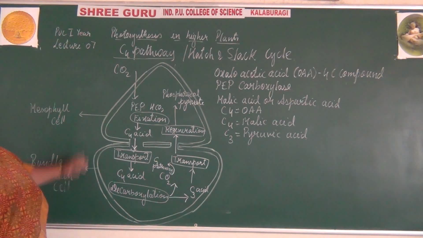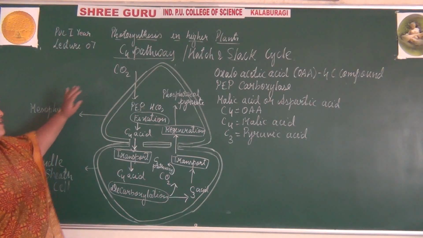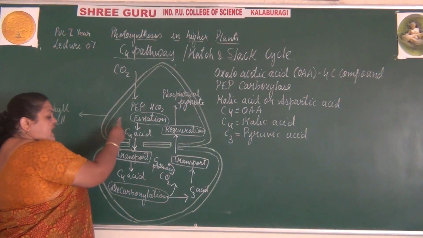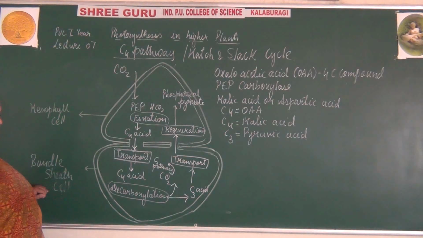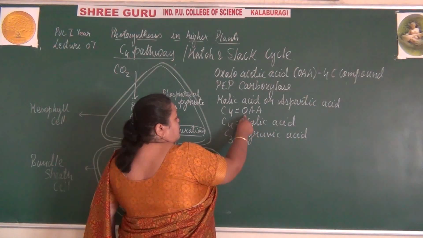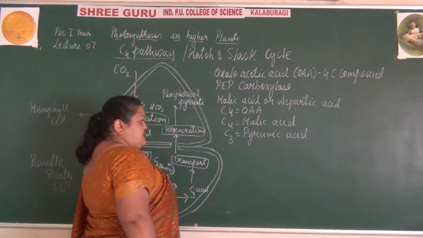The C4 pathway occurs in the mesophyll cell and the C3 pathway occurs in the bundle sheath cells. The intermediate products that are being formed are oxaloacetic acid, malic acid and pyruvic acid.